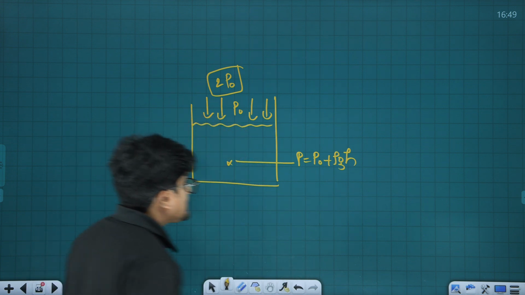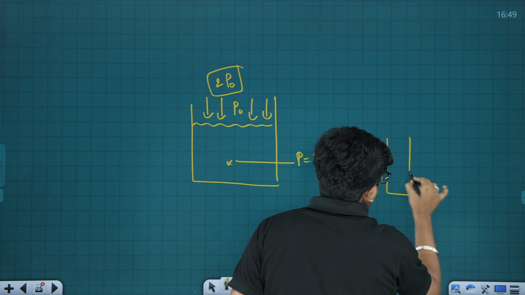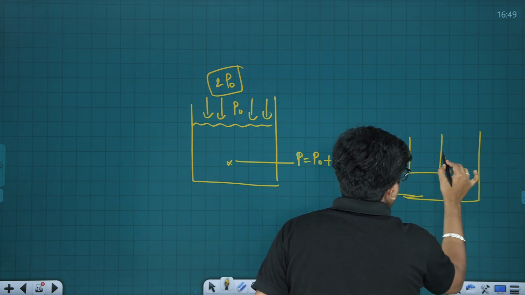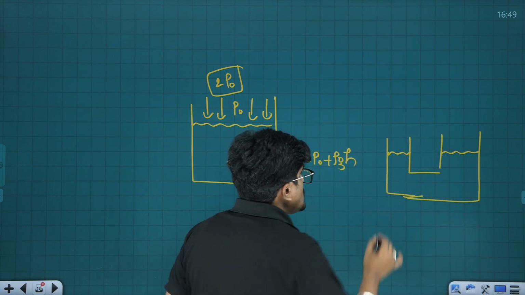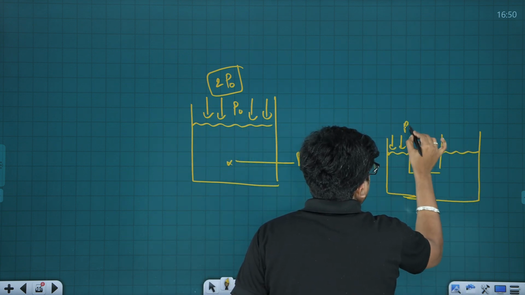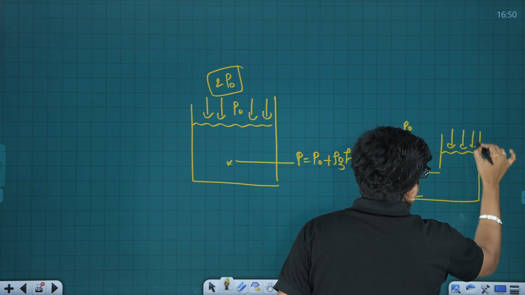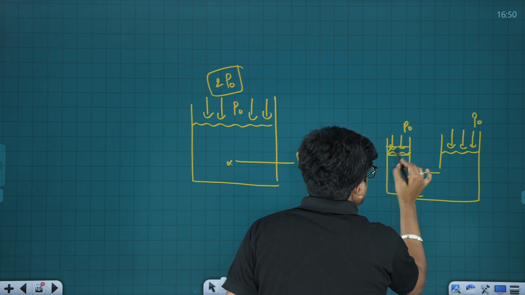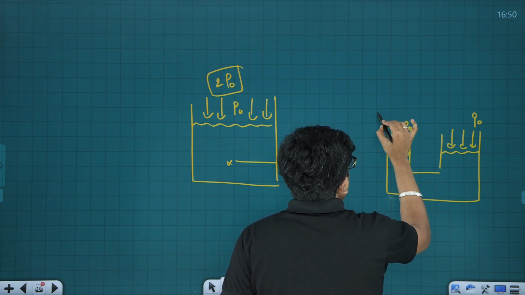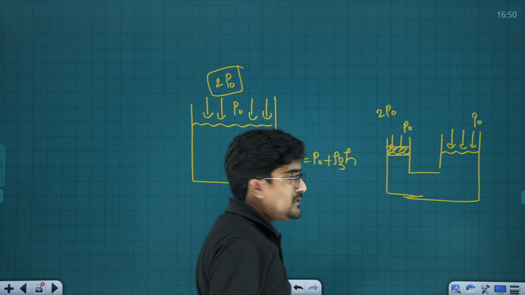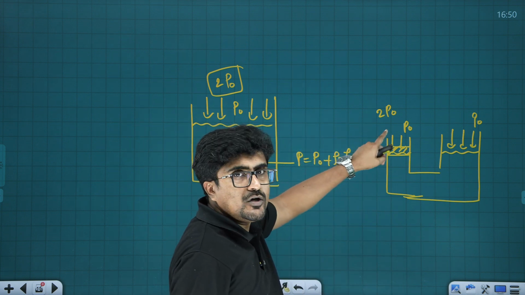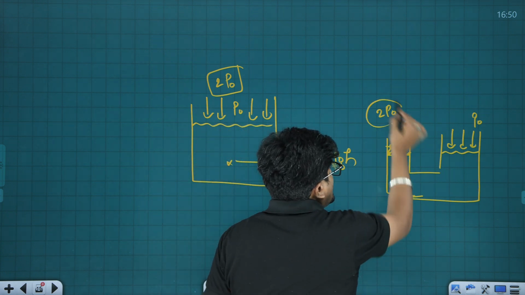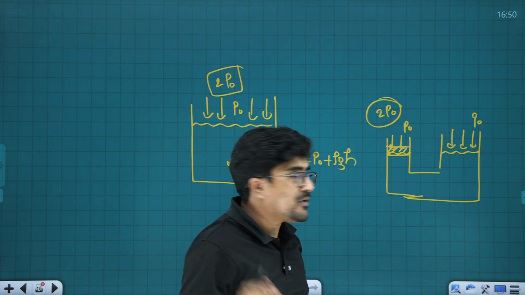What I mean to say is, if I have an arrangement like this, with a liquid column here and another liquid column here, the atmospheric pressure is P0, so here also it is supposed to be P0 in the normal case. If by means of a piston an additional pressure of 2 times P0 is applied, the pressure at this particular point is going to be P0 plus 2 times P0, that is 3 times P0. So a pressure difference of 2 times P0 was generated.